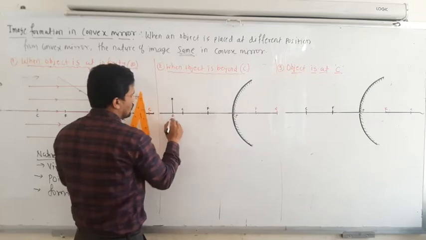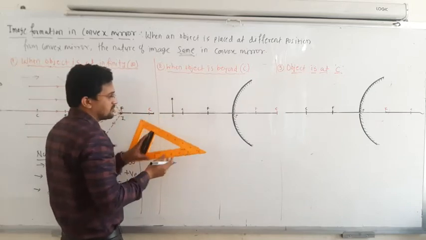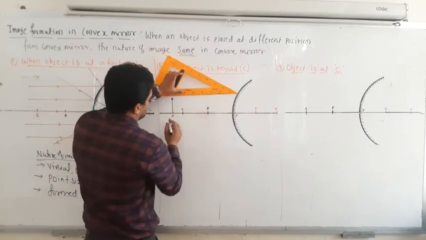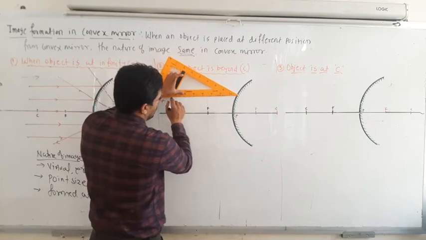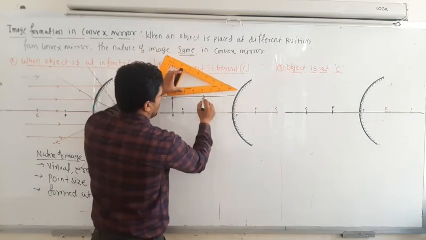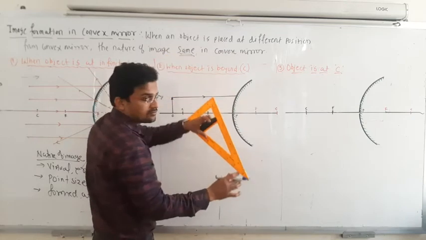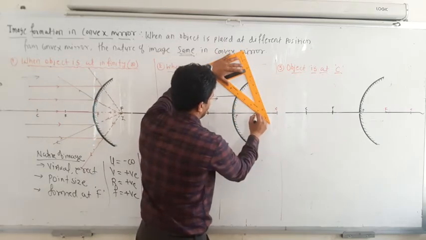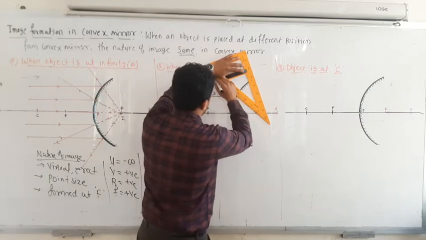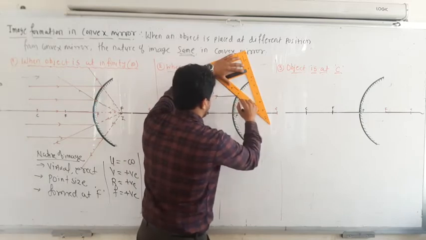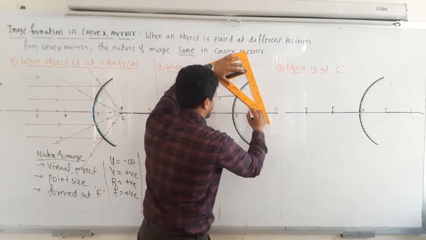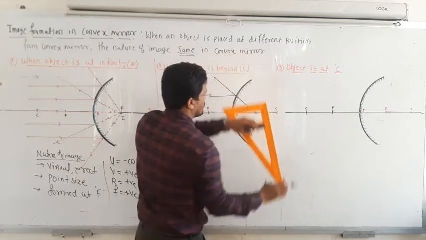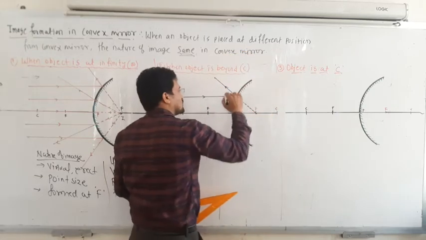Okay, so this is the object. When you place the object, what will happen? The first ray is incident parallel to the principal axis. Parallel to the what? Principal axis. Okay, so it appears to pass from the focal point. So this is the focal point, and the ray appears to pass from the focal point. Okay, so this is the divergent ray, correct?